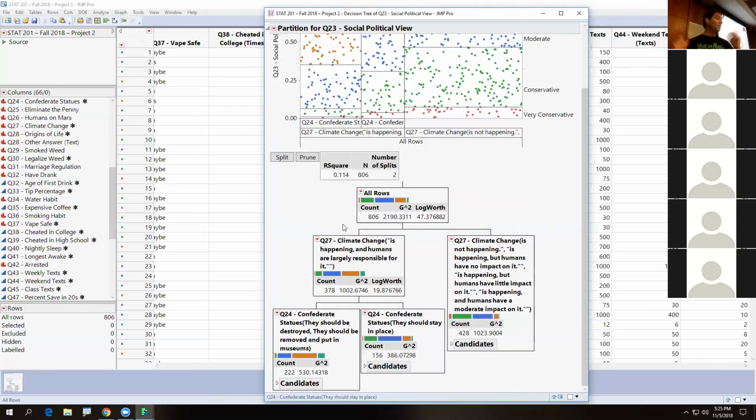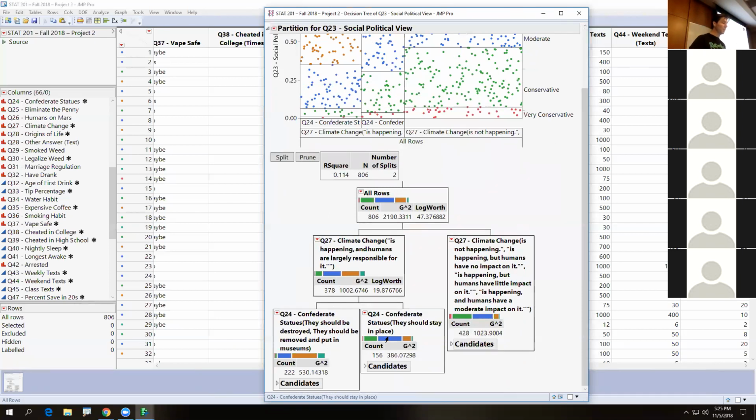And now, what did you think would divide us again when it comes to liberal conservative? The next really polarizing issue in the survey, right? So that's a polarizing issue where you see the liberals going over here saying that Confederate statues should mainly be destroyed or should be put in museums.